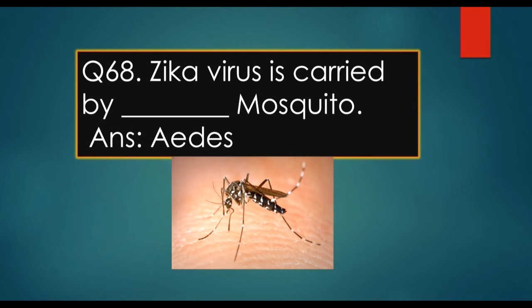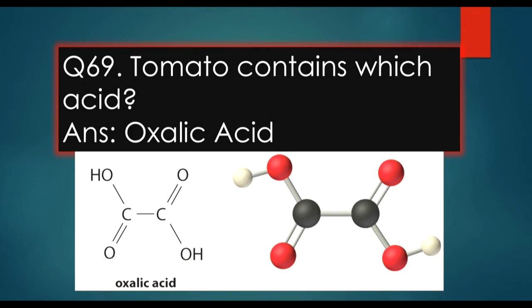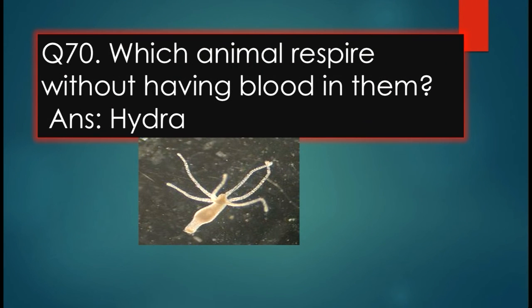Next question: Zika virus is carried by dash mosquito? Answer is the Aedes mosquito. This figure shows the Aedes mosquito. Next question: tomato contains which acid? Answer is oxalic acid. Next question: which animal respires without having blood? Answer is Hydra. The phylum of Hydra is Coelenterata.